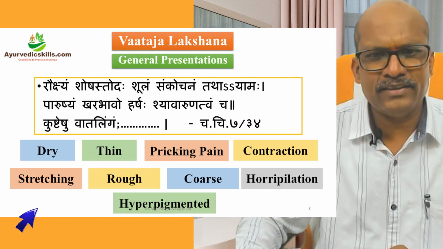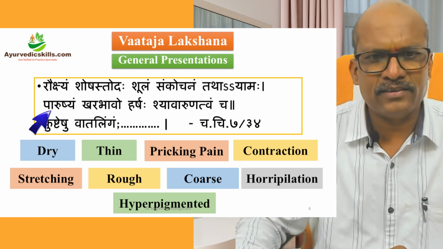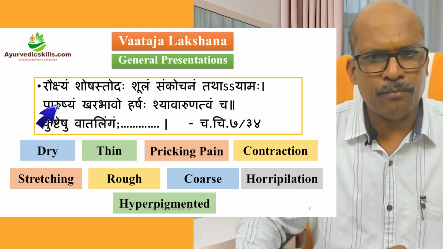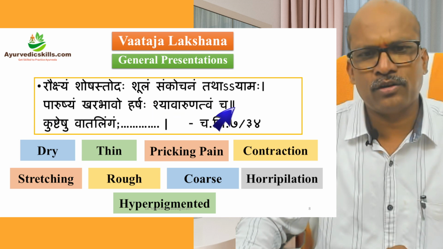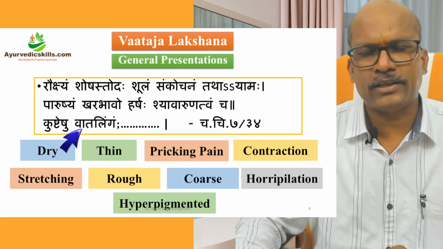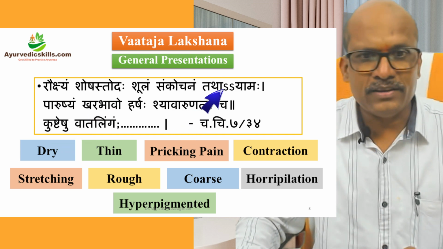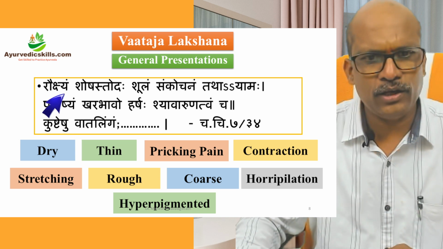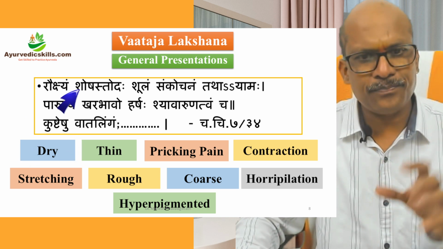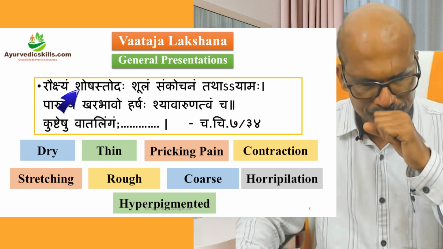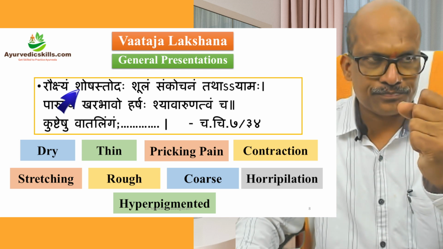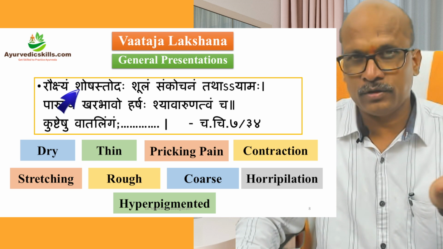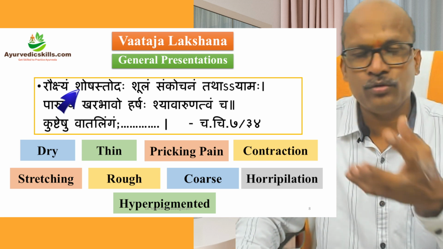Now, what does Acharya Charaka say in Chikitsasthana? Rauksham Shosha Stodaha Shulam Sankochanam Tata Ayamaha Parusham Kharabhavo Harshaha Shavarnatvam Cha Pushteshu Vatalingam. These are the Vataja lakshanas which are seen in Kushta or skin disease. What are they? Ruksha, that is dry. Shosha, that is loss of tissue, like in that first alopecia areata patient I showed you, where tissue is lost.